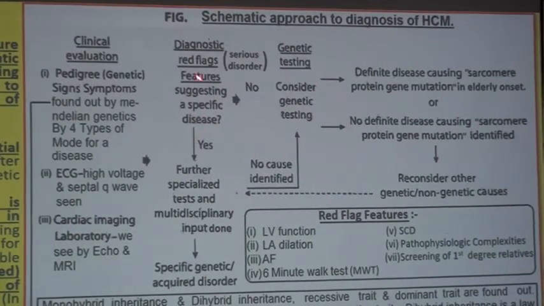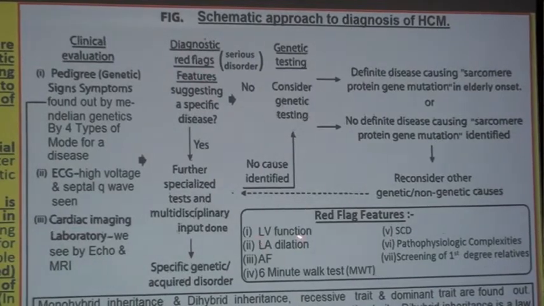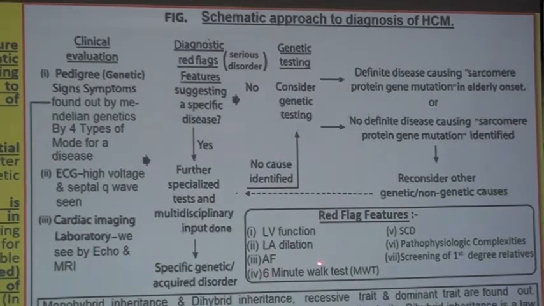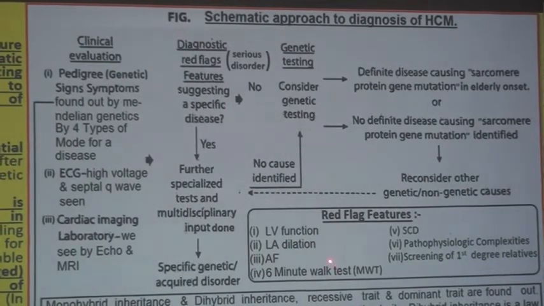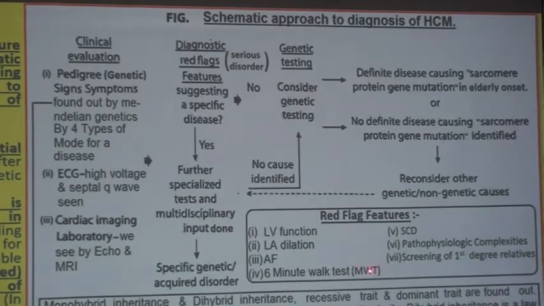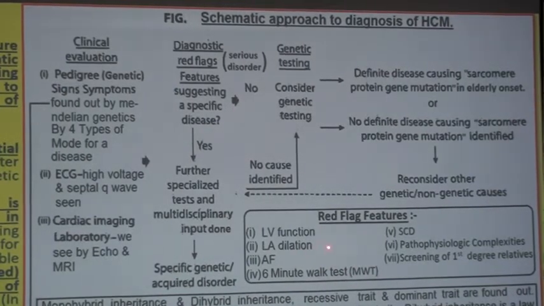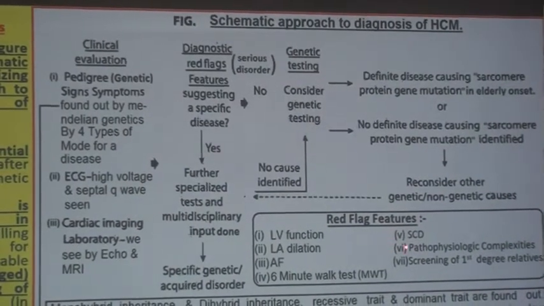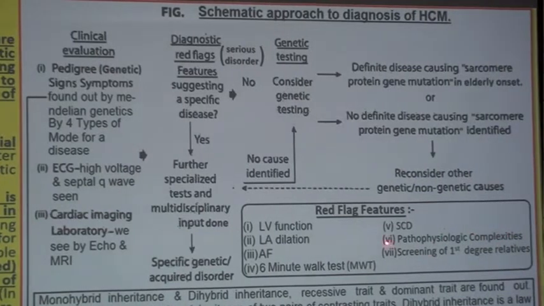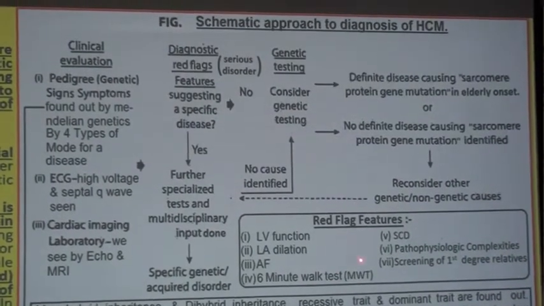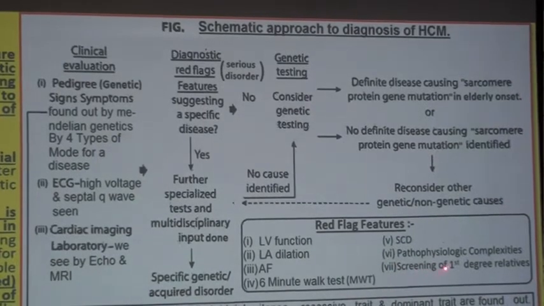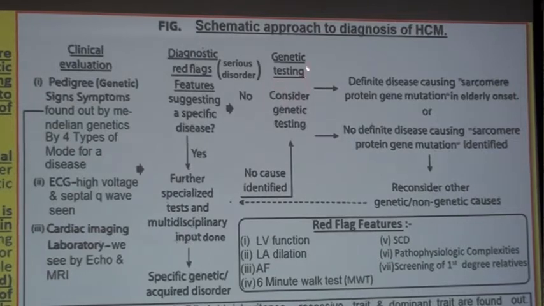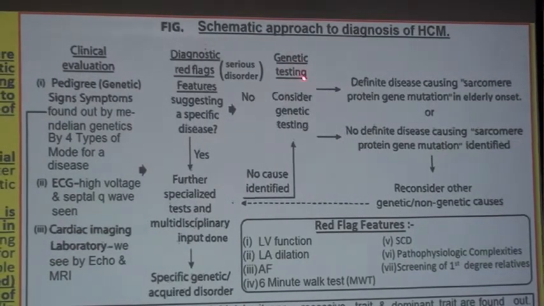What are the red flag features? Number 1, LV function, LA dilation, atrial fibrillation, and the 6-minute walk test, which will be decreased because of the maximum wall thickness. Then number 5, sudden cardiac death. Number 6, pathophysiologic complexities. Here you must know that we have to do screening of first degree relatives. And then the third point, genetic testing should be considered.